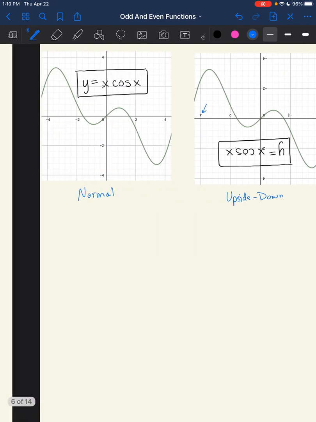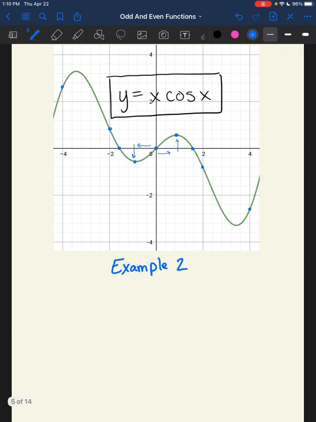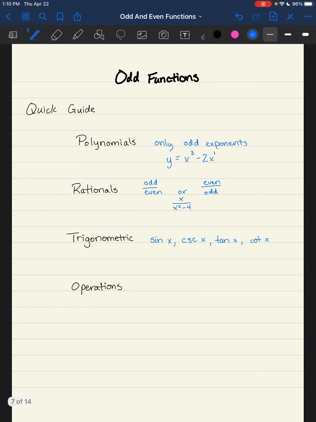Another example that I can give you as far as operations is this one. In this case, what I have is x to the first times cosine x. Well, cosine isn't actually an odd function. But what I can do is take an even function and multiply it by an odd function, and we're still going to have an odd function. And the order being reversed would still do the same thing, kind of like what I had up there with the rational functions. I will also mention that if I add two odd functions or subtract two odd functions, we'll still get an odd function.